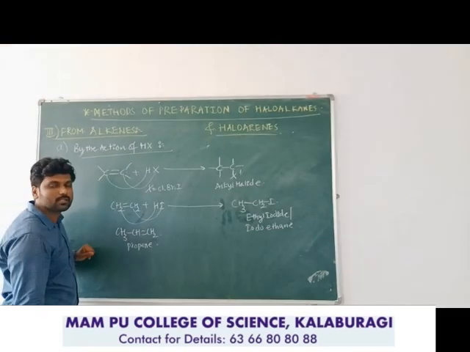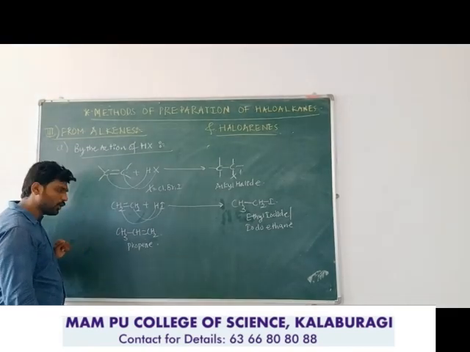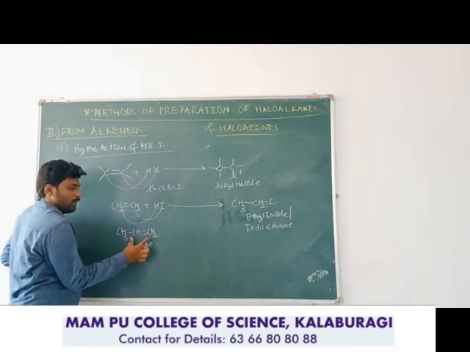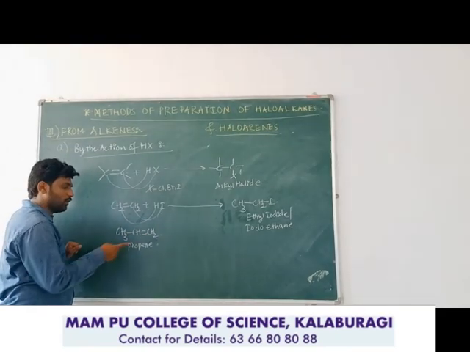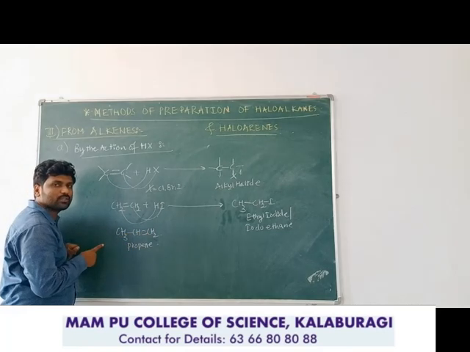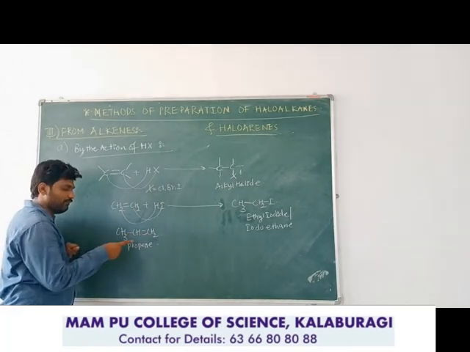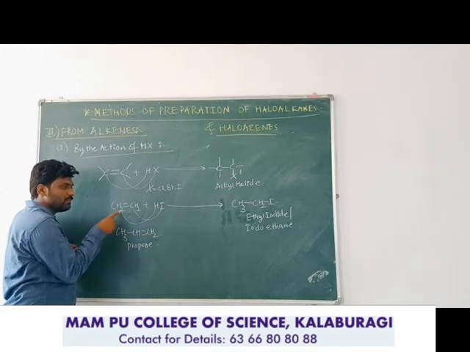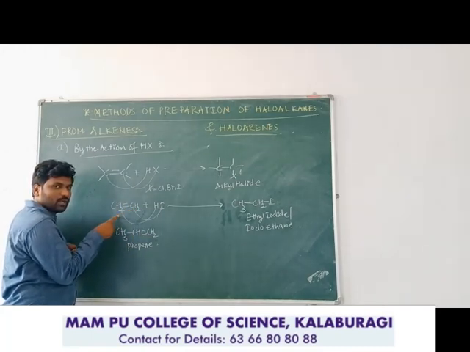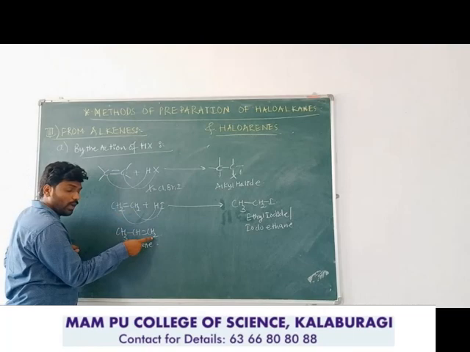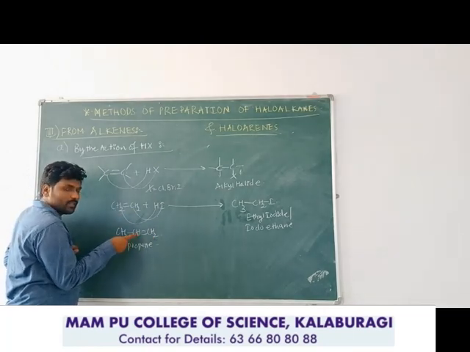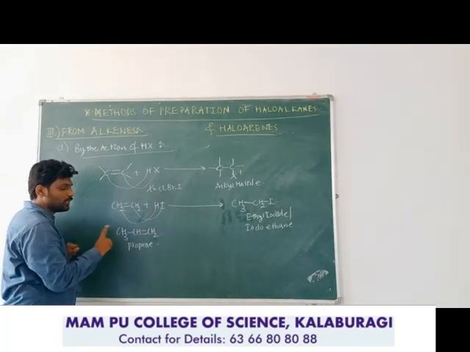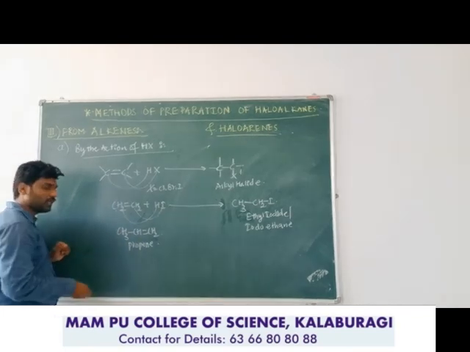Why is propene considered unsymmetrical? Because across the carbon-carbon double bond, both sides do not have the same type of atoms. On one side we have two hydrogen atoms, and on the other side hydrogen and a methyl group. So it is not symmetrical, it is unsymmetrical.